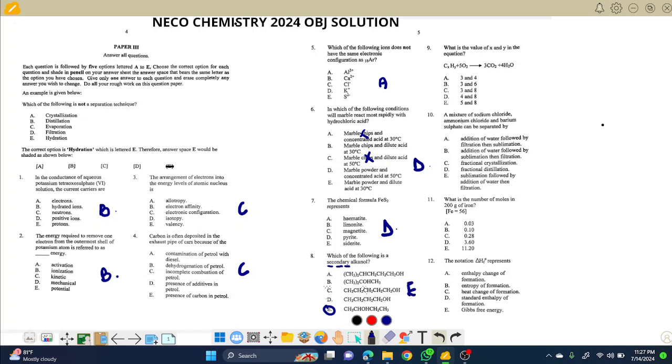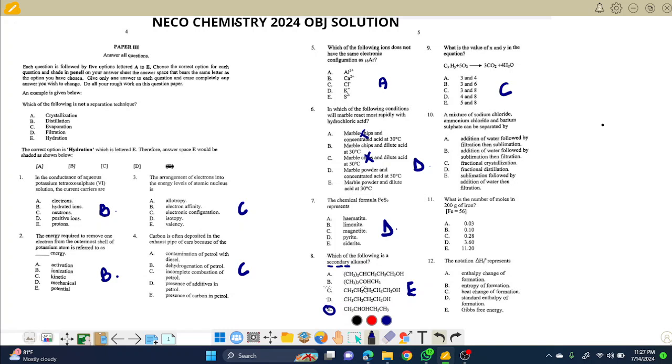Question 9. What is the value of X and Y in this balancing of equation? Carbon is X, hydrogen is Y. How many carbons are at the end of it? 3 carbons, so it is A, B or C. Then 8 hydrogens, so 3 and 8. Choice C is correct for question 9. Question 10 says